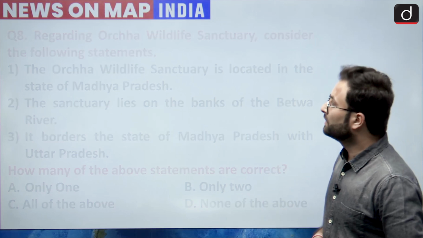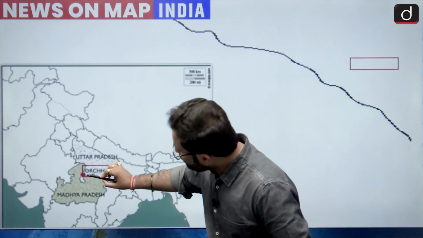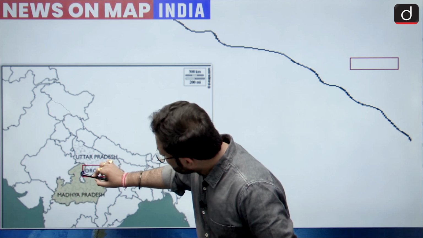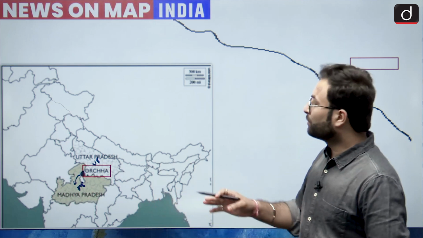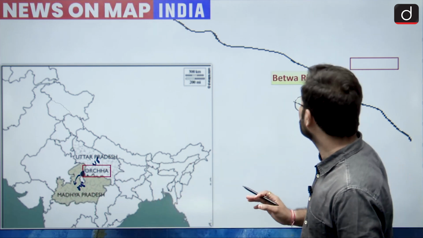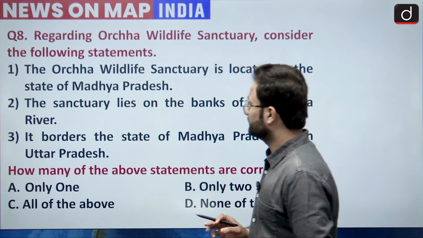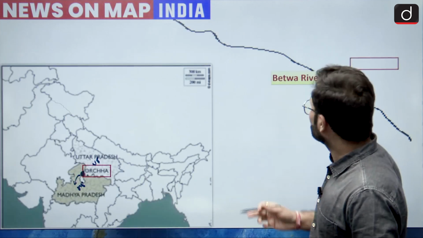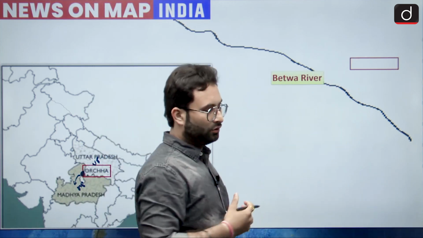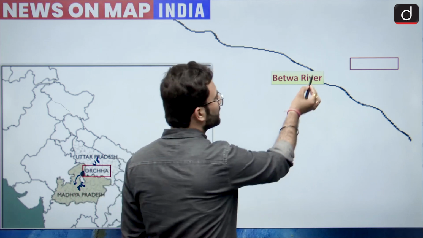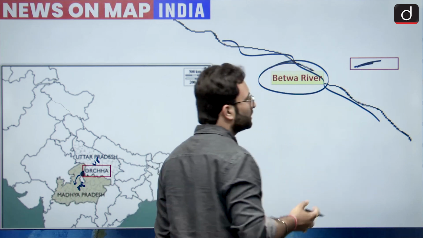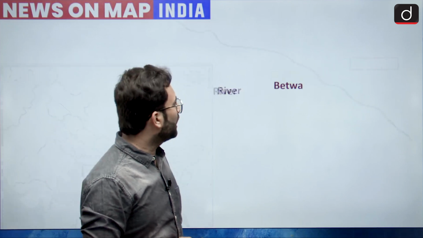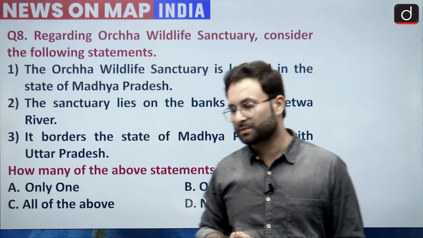Now let's see the location here. So in the map here you can see this is on the border over here. This is Orchha. This is your MP, and this is UP. So this is on the border of MP and UP, but mostly we can say that it is located in Madhya Pradesh. Okay. Now there was a picture which was not visible over here. So anyway, I will tell you this particular wildlife sanctuary is on the banks of Betwa river. Okay. So Betwa river is going like this, and then this is the wildlife sanctuary which is present over here. I will make sure that this map is present in the next episode.